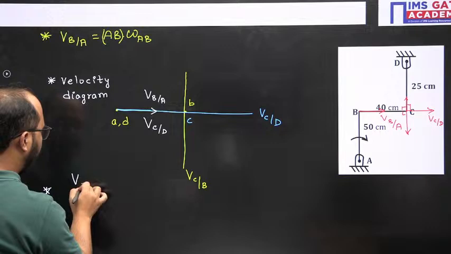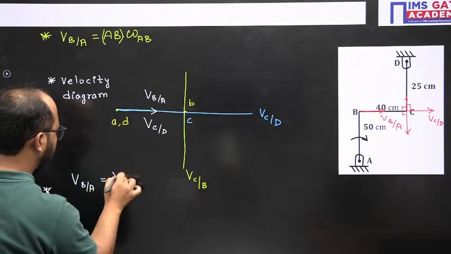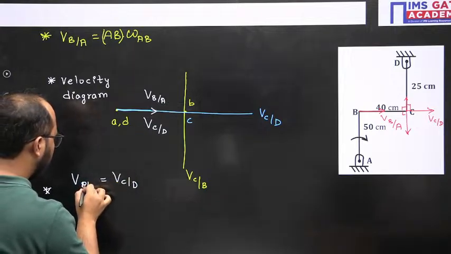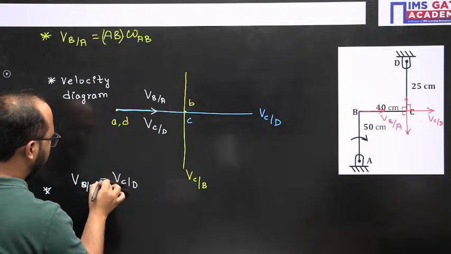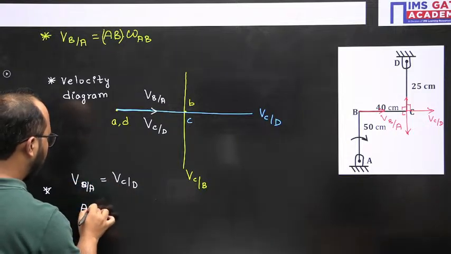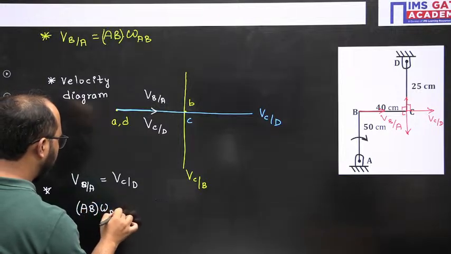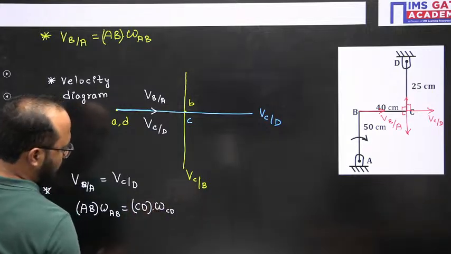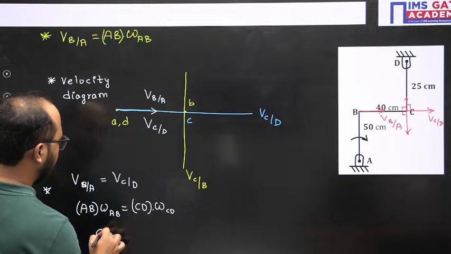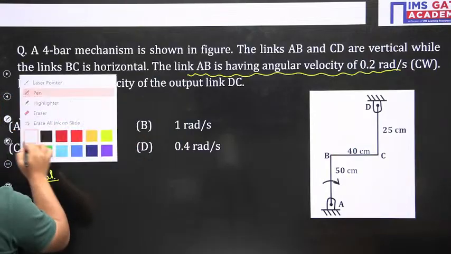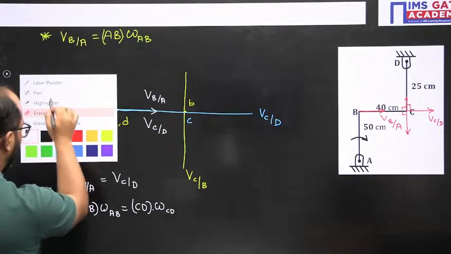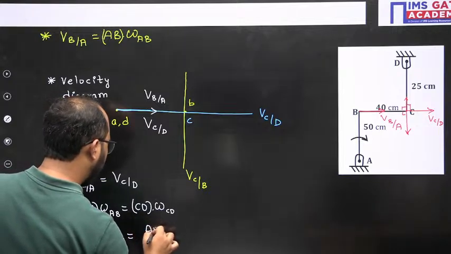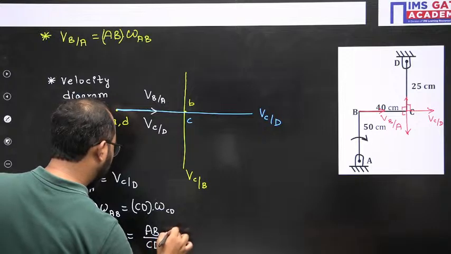So velocity of B with respect to A equals velocity of C with respect to D. Now B with respect to A: AB multiplied by omega AB equals CD multiplied by omega CD. Right? So omega CD they are asking. Omega CD will be equal to AB by CD multiplied by omega AB.